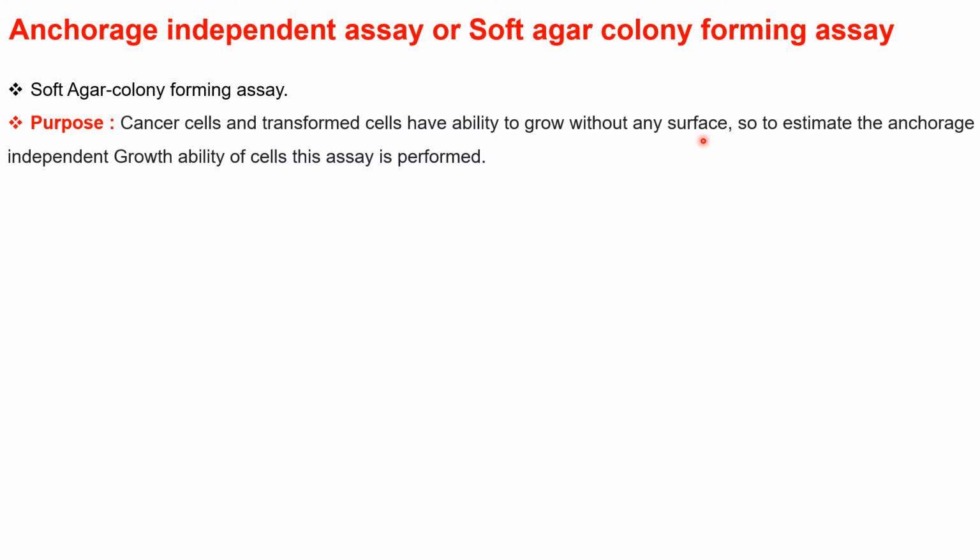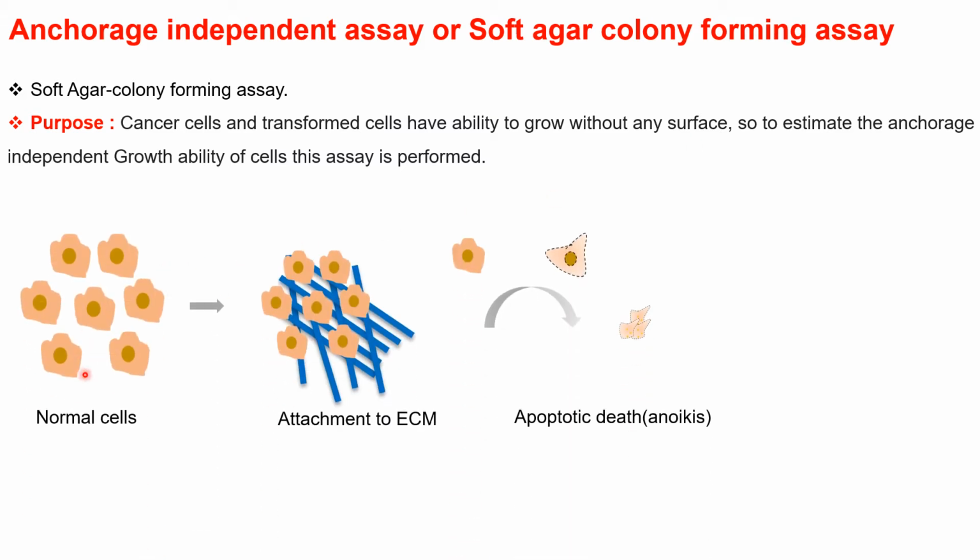But in the case of normal cells, what happens? These normal cells attach to the extracellular matrix, but for any reason, whenever these normal cells get detached from the extracellular matrix, they are not going to divide, right? These cells will die in a programmed cell death manner, or we can say a special kind of apoptotic death happens. That process is known as anoikis, right?